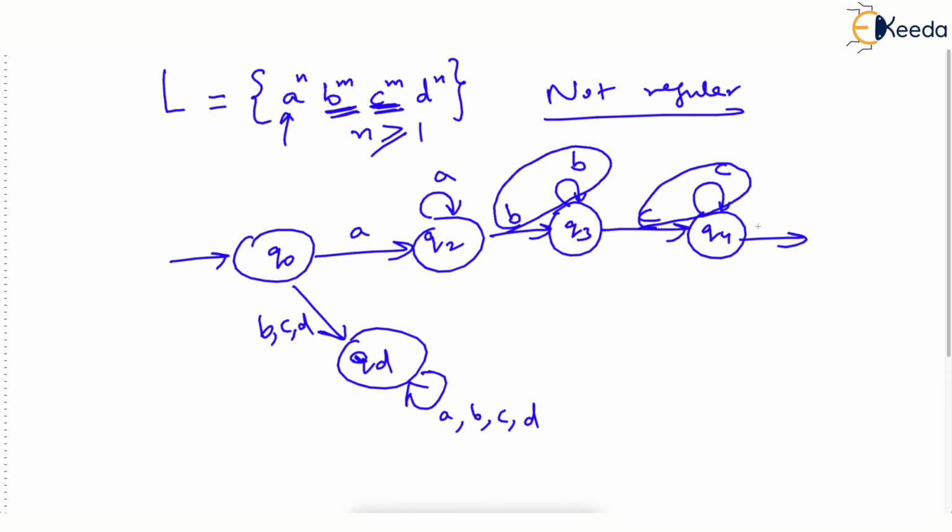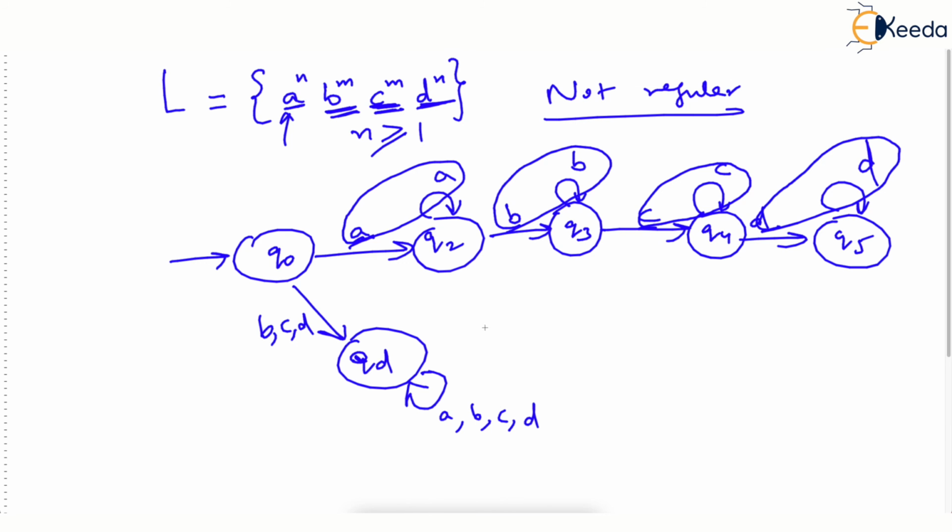The same problem will occur with D, because the number of D's here must match the number of A's. But we have not counted, and there is no method to count how many A's have been encountered so that we can match it with the number of D's. That's the problem with DFA, which PDA will surely remove.